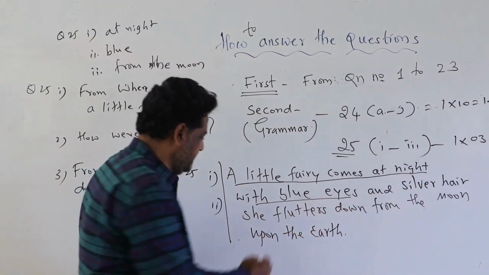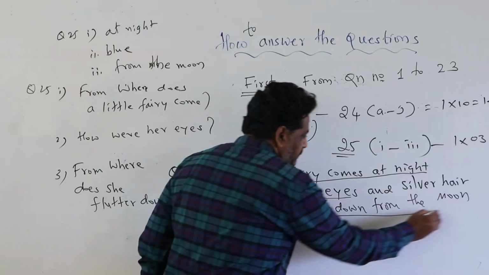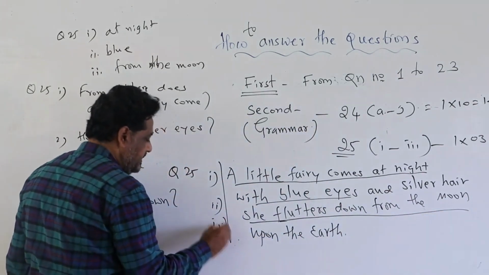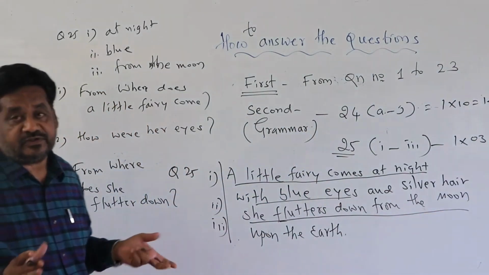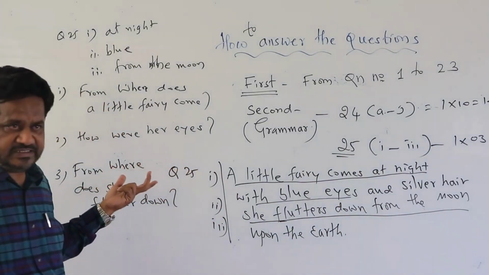Yes, flutter is there, sir. Yes, you write that. She flutters down from the moon. Third one. Even this way of answering is also right. That will become answering in a sentence.